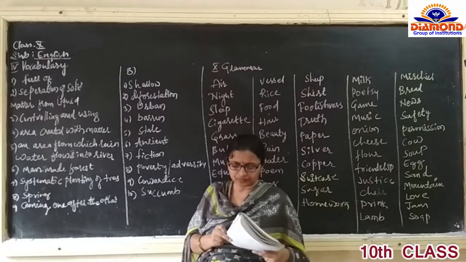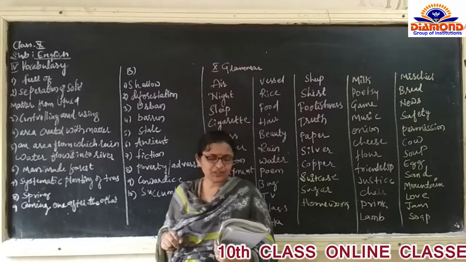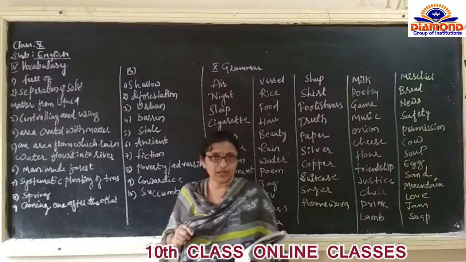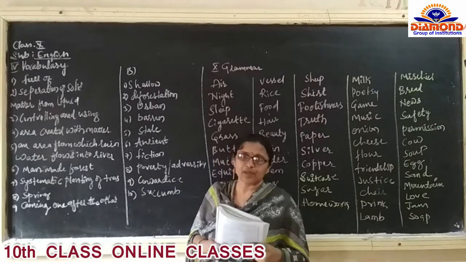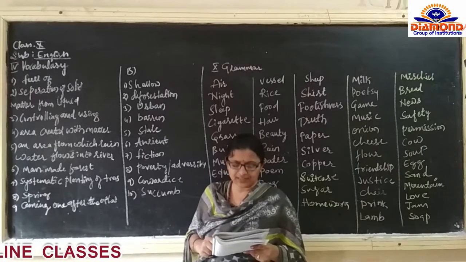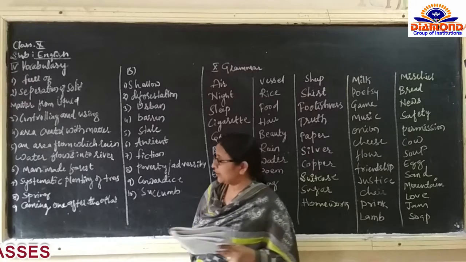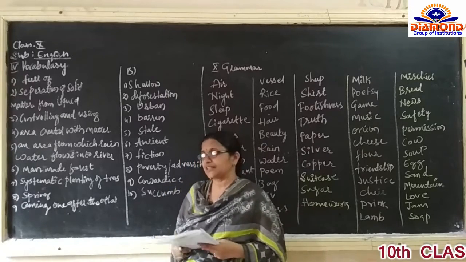Catchment. The meaning of catchment is an area from which rainwater flows into a particular river. Civilized forest is man-made forest. Afforestation, planting of trees. Artesian, that is spring or underground water we can say.